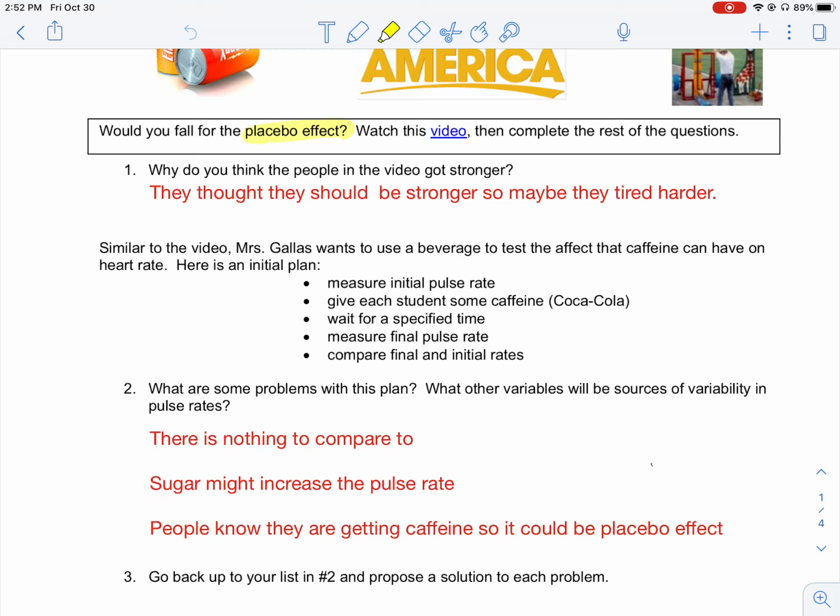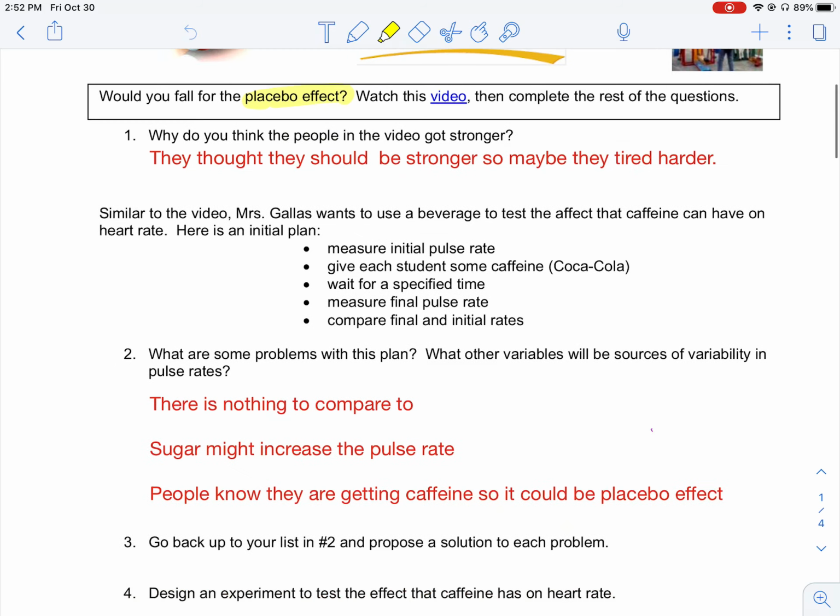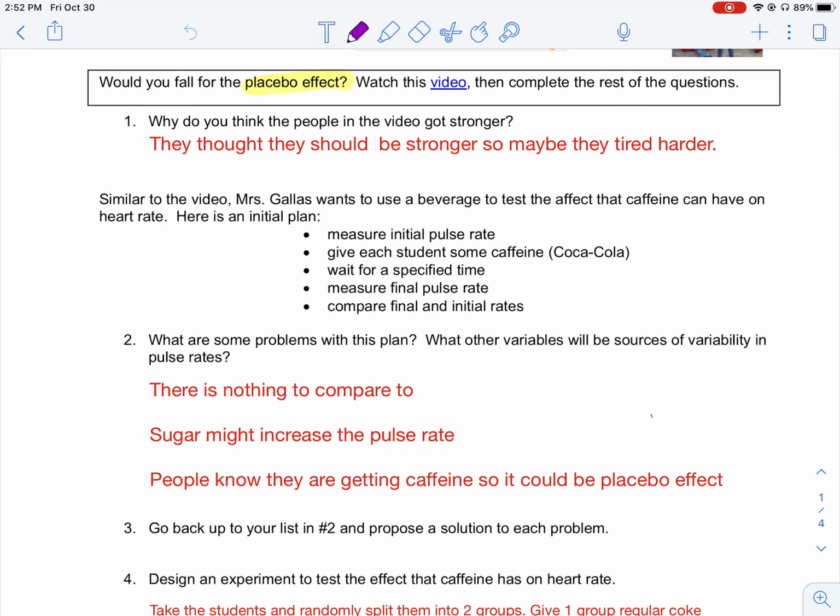That's one of the mistakes, because she gave it to all her students, so there's nothing to compare to. We call that having no control group. A control group would be a group that does not drink the Coke with caffeine, but a caffeine-free drink.